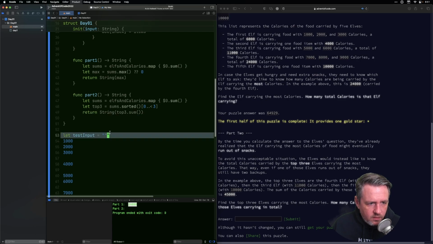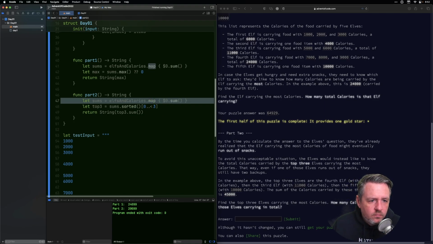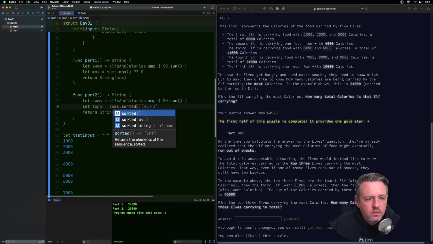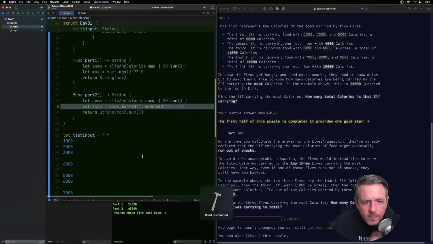Okay, and if I run it now, the top 3 elves, this should be 45,000, so it's actually wrong. I think this may be reversed. Sorted dot reversed. Yeah. Okay.